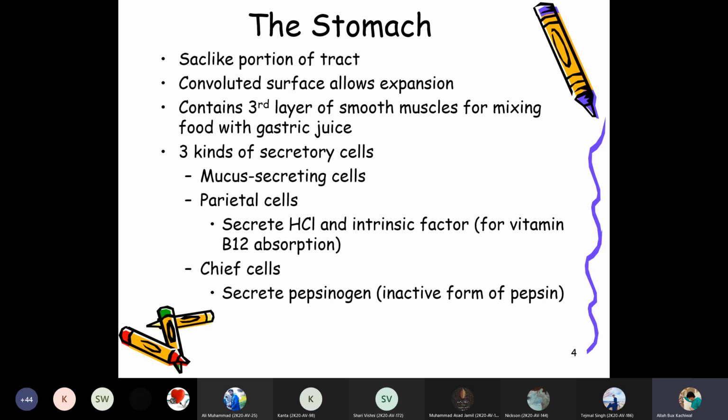The chief cells secrete pepsinogen, the inactive form of pepsin. So these are the secretions which take place in the animal stomach.